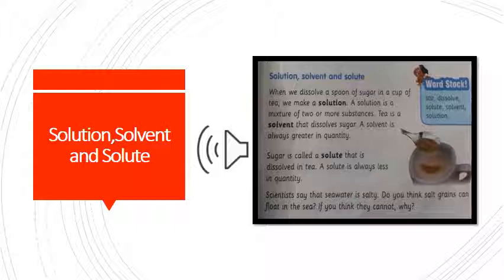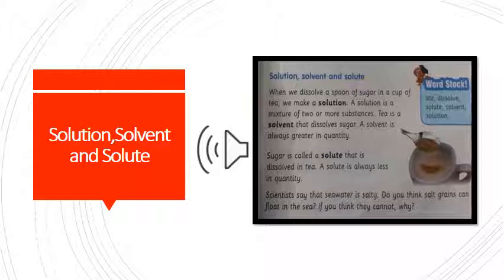The example of a solvent is water. Water is a universal solvent. It is used everywhere in every solution as a solvent. Now, what is a solute? A solute is the part of a solution that is always less in quantity. For example, sugar, tea, salt, they all are examples of solute.